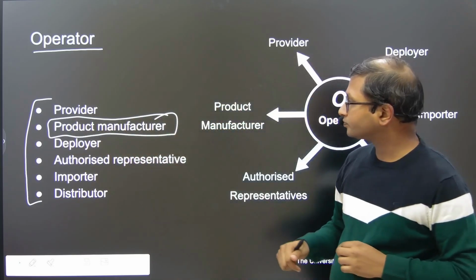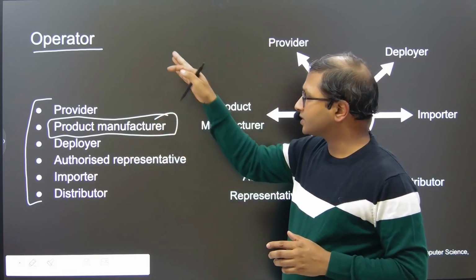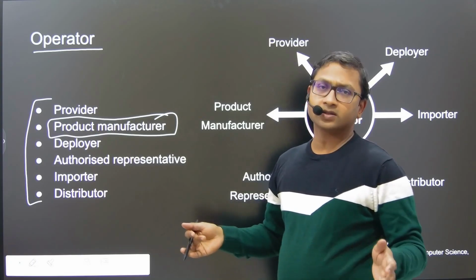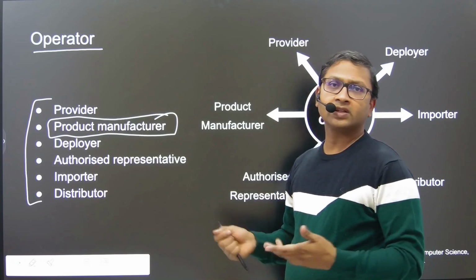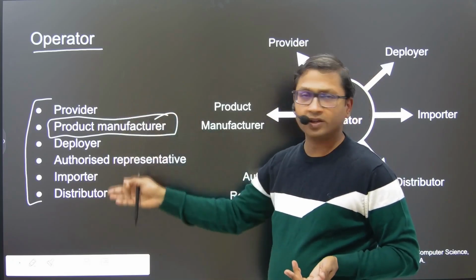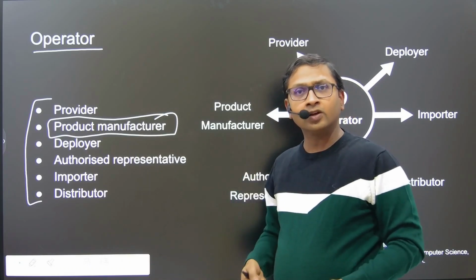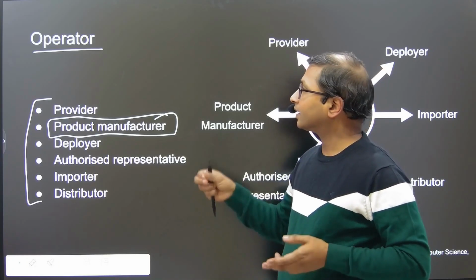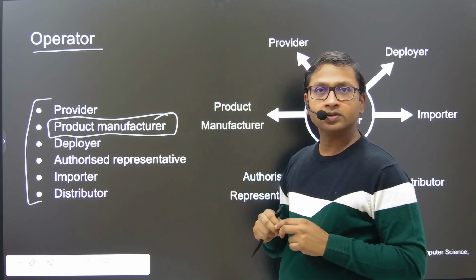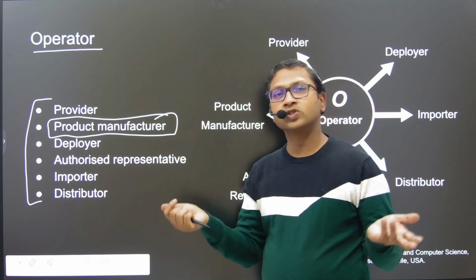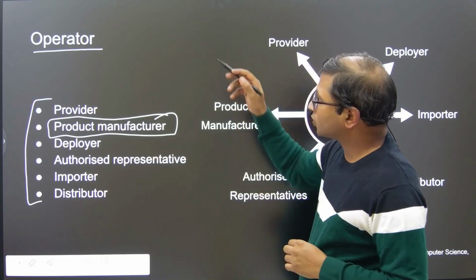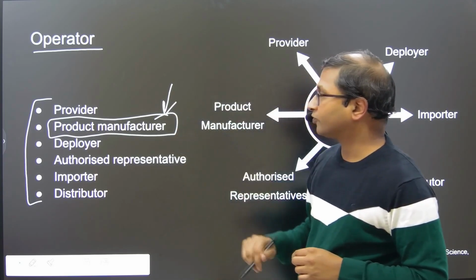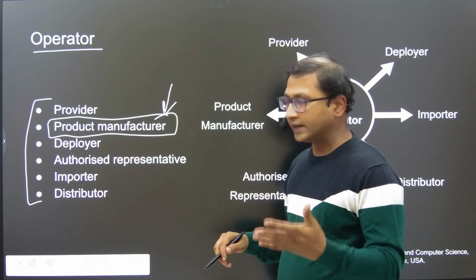AI Act. Product manufacturer is included here in operators because you see, otherwise, for example, a company that makes cars, a company that makes toys can say, see, I'm not an AI company, so I'm not any of this. And even if they include AI into their systems, they might claim a non-jurisdiction over EU's AI Act. So they might claim that we are outside the purview of EU's AI Act. So operator specifically includes here product manufacturer. Those include AI into their products.